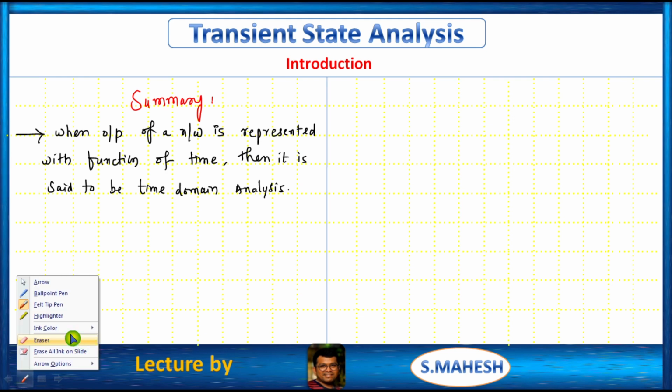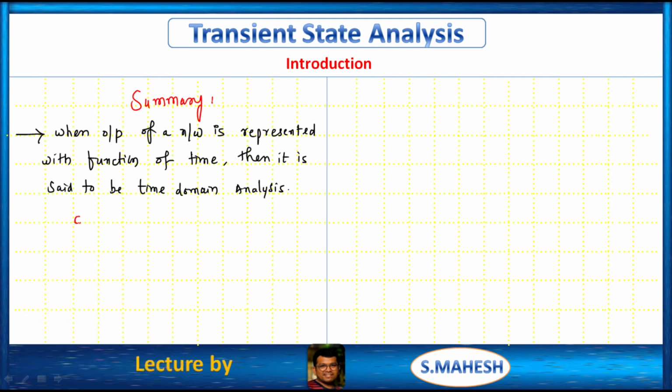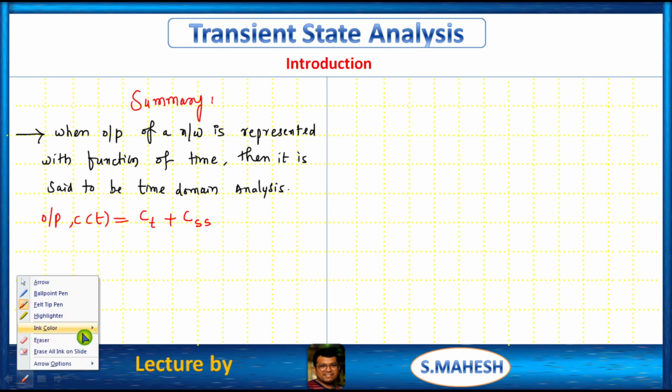Output should be represented as C of t, which is equal to Ct, that is the transient state, plus Css, the steady state.